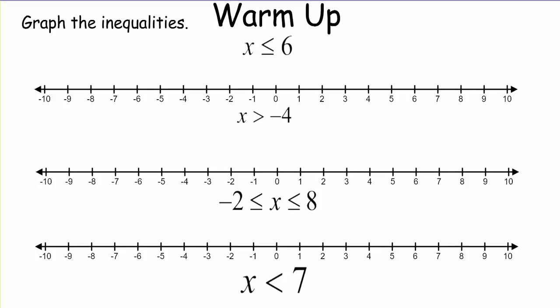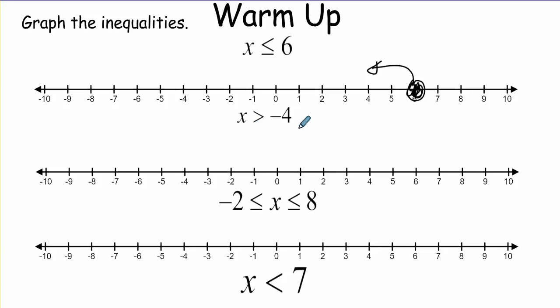This is lesson 28, Graphing Linear Inequalities. So first, a little review: how to graph inequalities with one variable. We've got all real numbers less than or equal to 6. We see the equal sign, so we do a closed circle, and less than goes to the left.